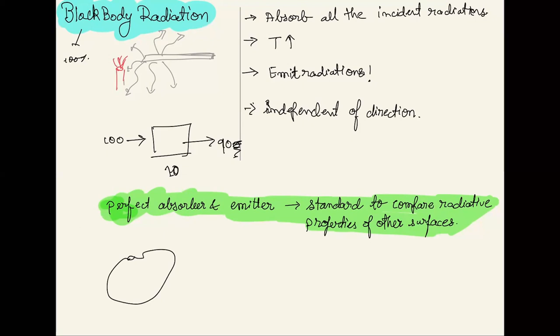So it absorbs 99% of the energy that is incident on it. This black line is representing the carbon black, and then they insulated it.